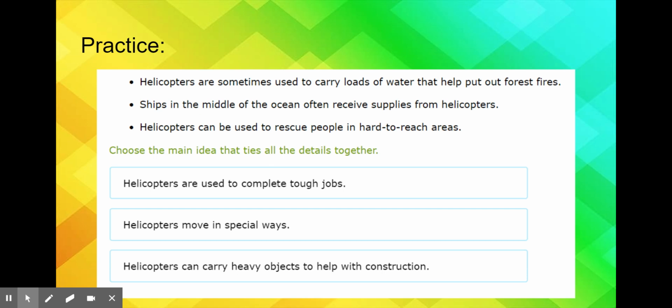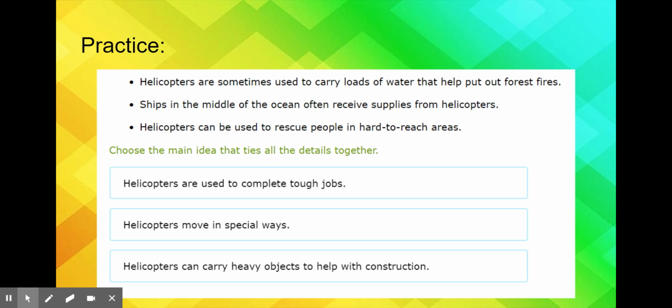Now, this I copied directly out of iReady. So, our job is to choose the main idea that ties the three details at the top together. What do they all have in common? So, the first one, helicopters are sometimes used to carry loads of water that help put out forest fires. Second one, ships in the middle of the ocean often receive supplies from helicopters. And the third one, helicopters can be used to rescue people in hard to reach areas.